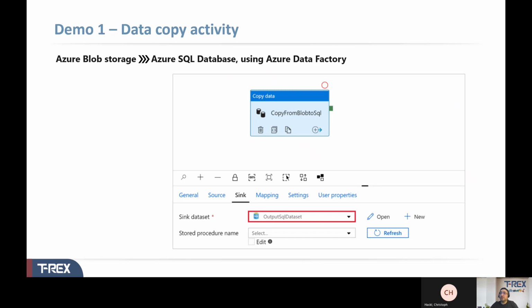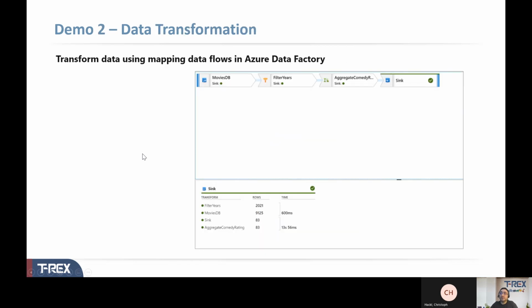The first one is about the data copy activity that you see on the screen, and there's a screenshot where we'll copy the data from one data storage, which is Azure Blob storage, into the Azure SQL database in a way that it's basically mappable. And the second demo is going to be about data transformation, where we'll take the data source, which is going to be a movies database, and transform data using mapping data flows in Azure Data Factory. And while transforming this data, at the end, we'll get some insights into the data based on the transformation logic that we'll apply.